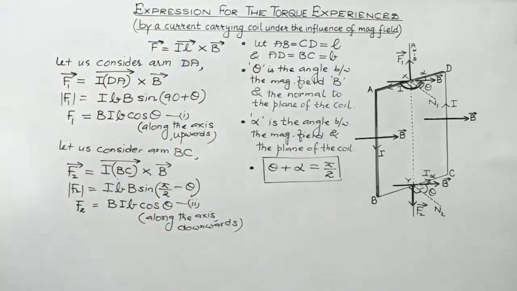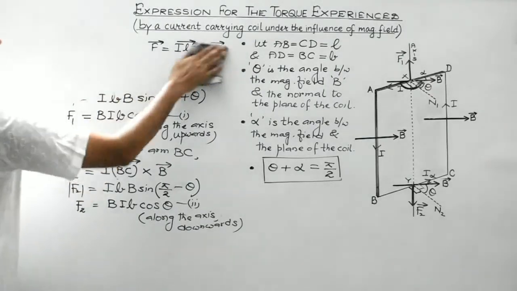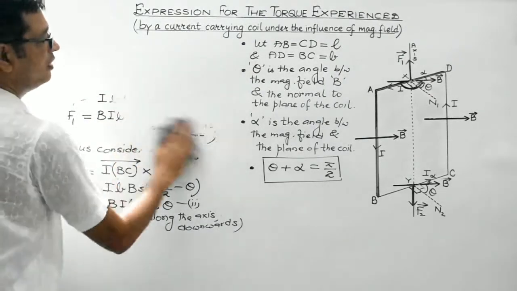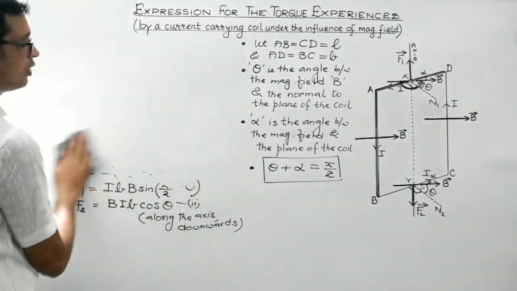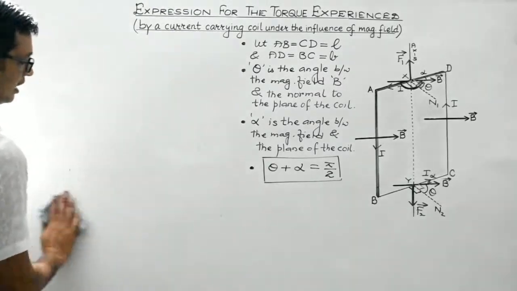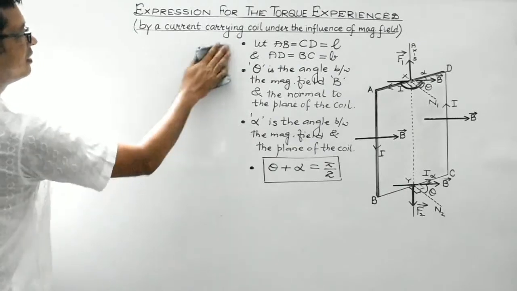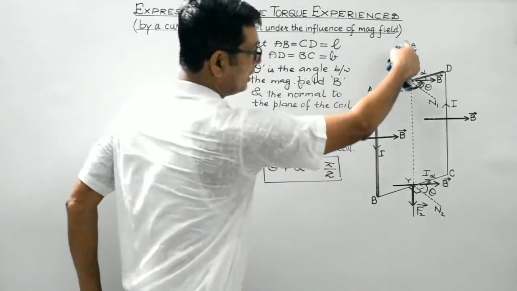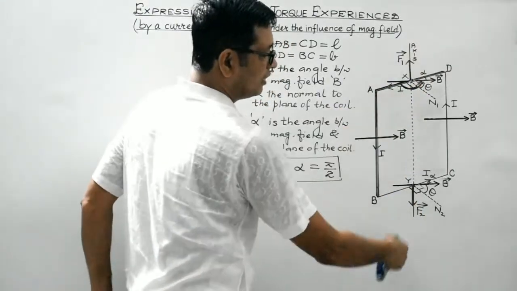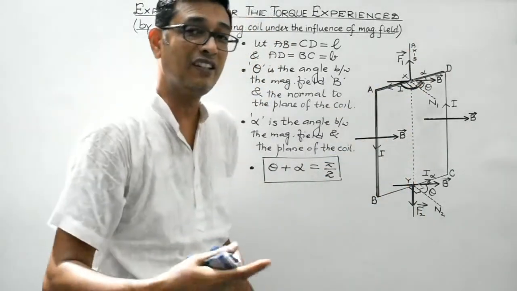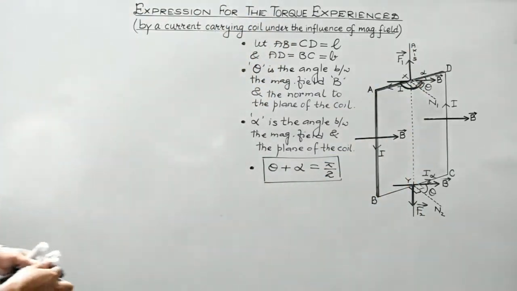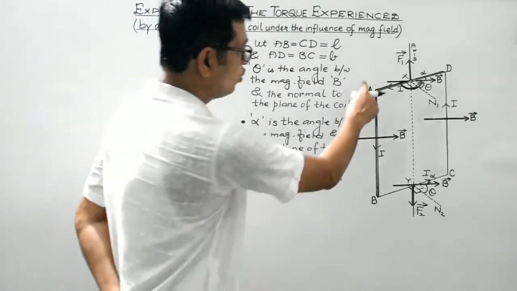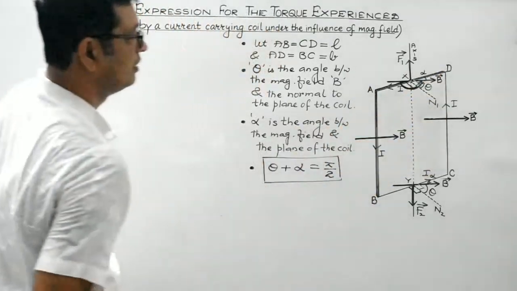So no contribution of F1 and F2 towards the torque. F1 and F2 both are of equal magnitude and being oppositely directed, they tend to cancel out the effect of each other, and both of them are acting along the same line but in the opposite direction. That is the reason why they tend to cancel out the effect of each other, right? So these two arms are left, AB and CD.